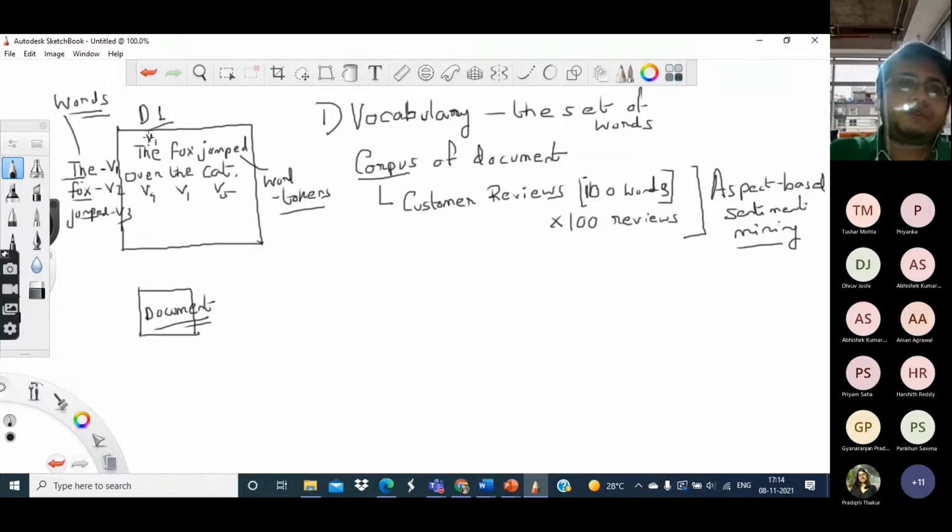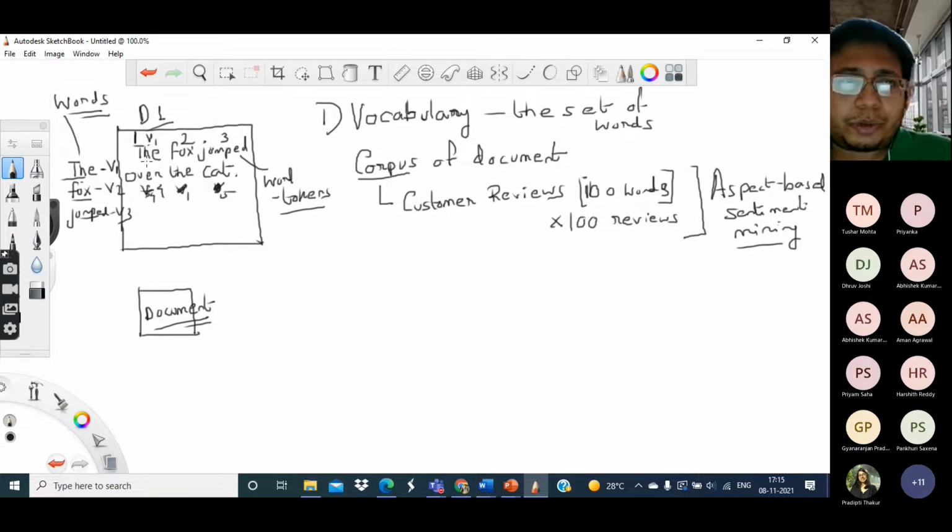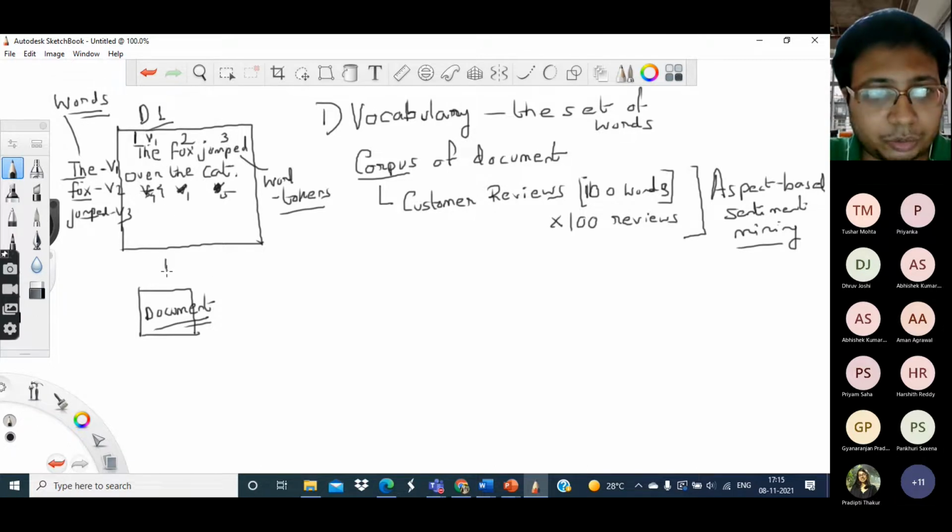So instead of calling it V1, I can just call it 1. I can write this as 1, 2, 3. This I can write as 4. This again becomes 1. This becomes 5, and so on. In this way, I am reducing all the documents to sequences of these word tokens, right? And each word token is mapped to a particular word in the vocabulary.